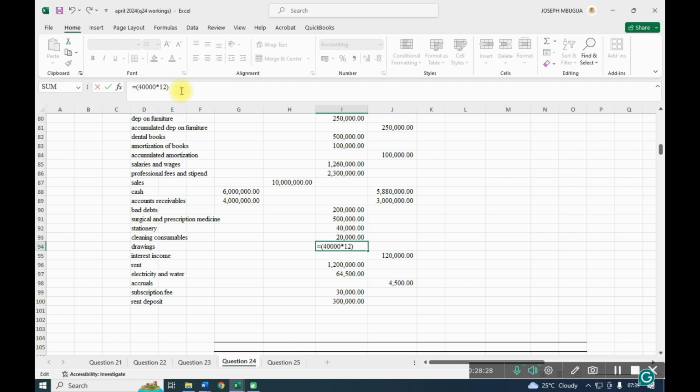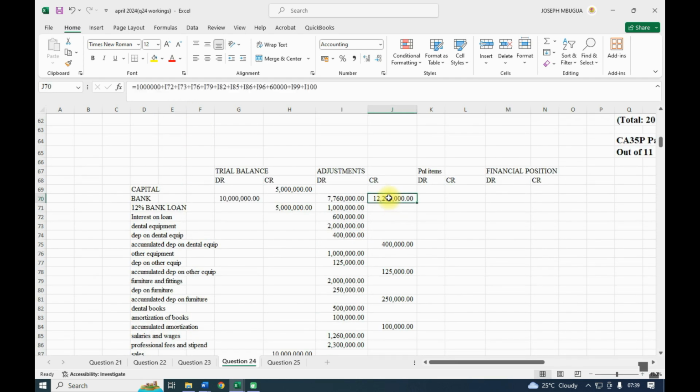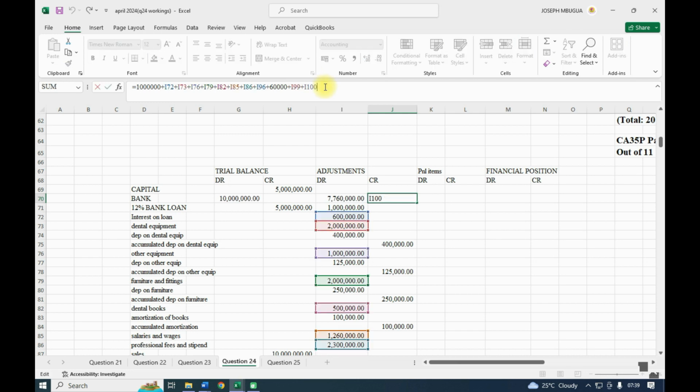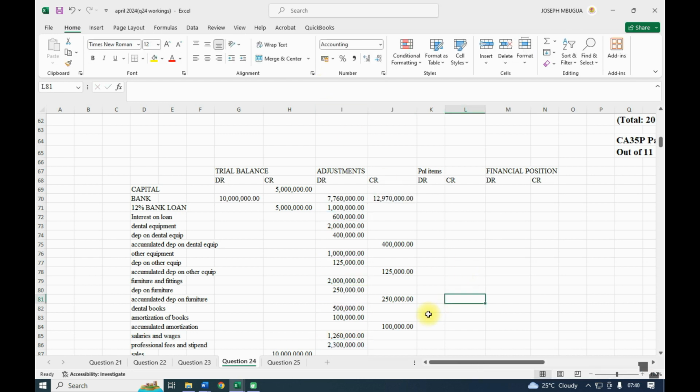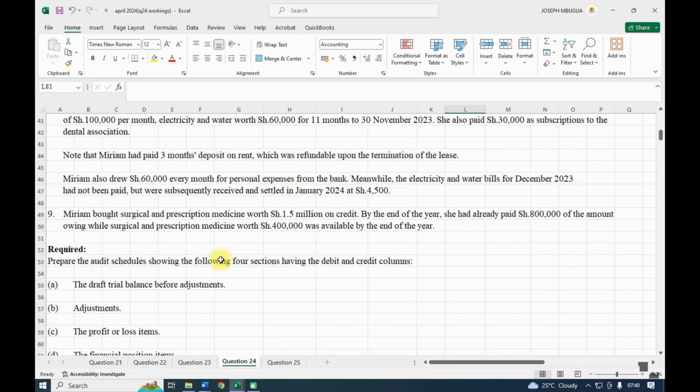Then plus the 60 by 12, which will be 720. Yeah, 720. We shall minus 720,000 from bank. Then that was the drawings.